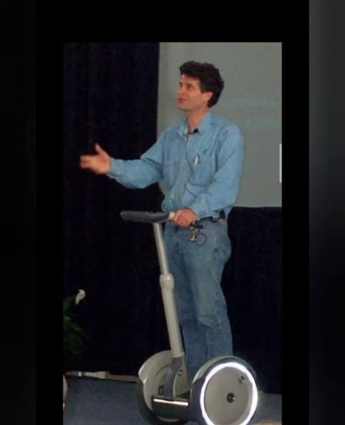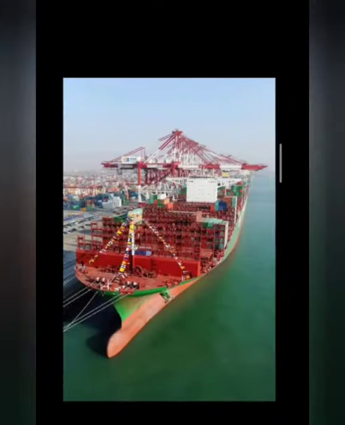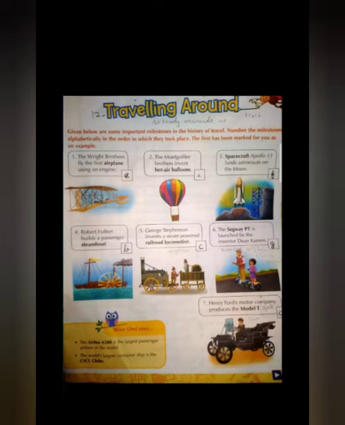The Montgolfier brothers invent hot air balloons. Inside the box, write A. Number 4, Robert Fulton builds a passenger steamboat. Write B there. Next, George Stephenson invents a steam-powered railroad locomotive. Write C there.